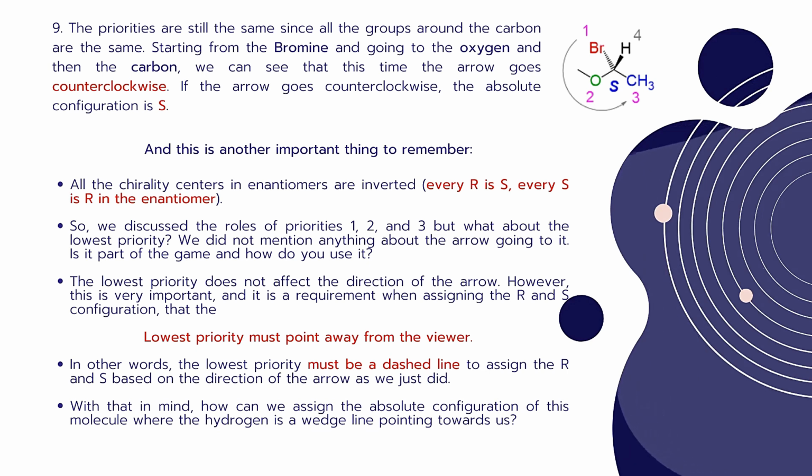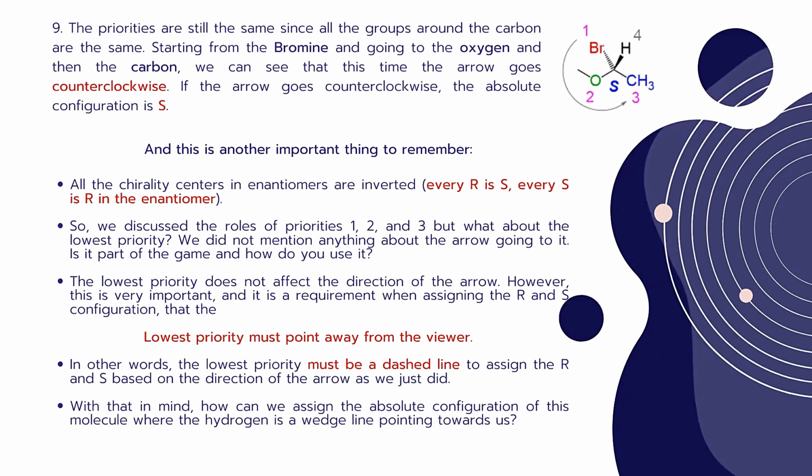This is another important thing to remember. Okay, next, all the chirality centers in enantiomers are inverted. It means every R is S and every S is R in the enantiomer. So as the enantiomers are mirror images, if the configuration of the enantiomer is R, then its mirror image's configuration is S, or vice versa.